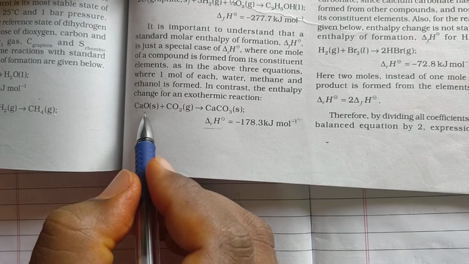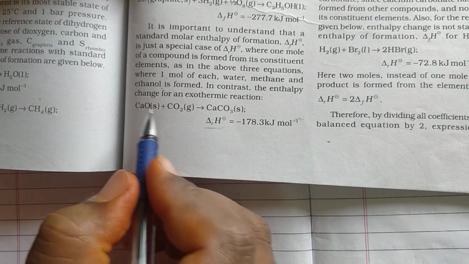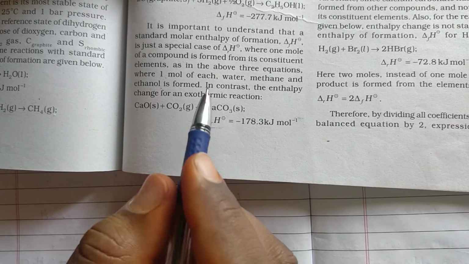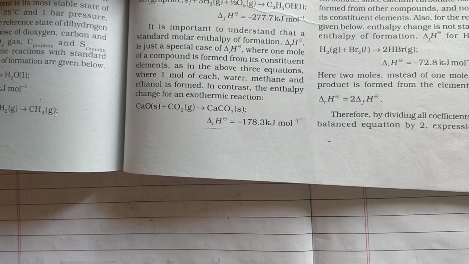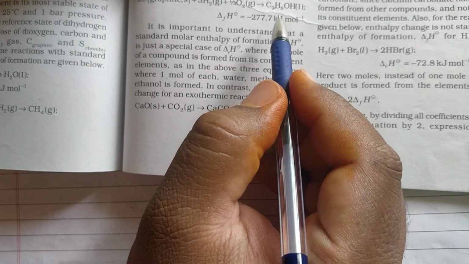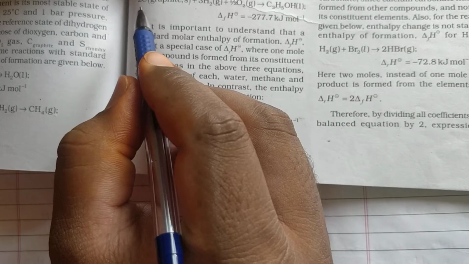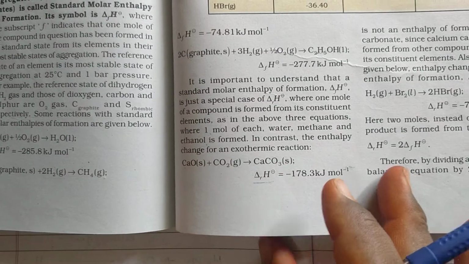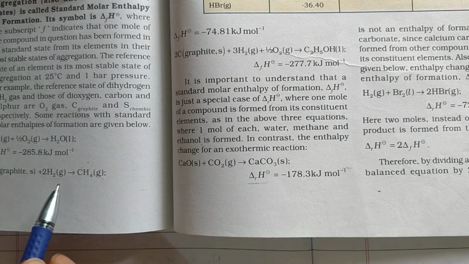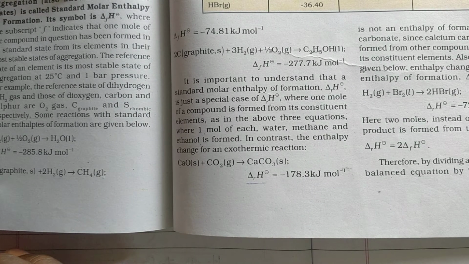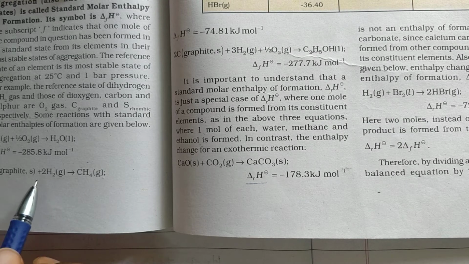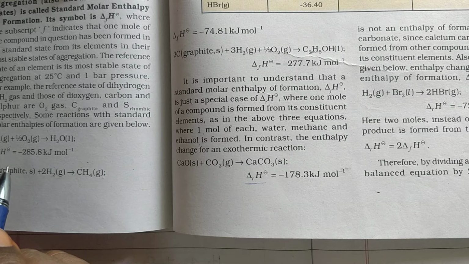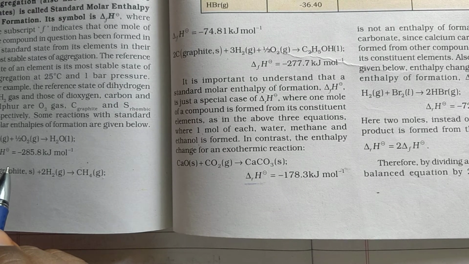But here we have taken calcium oxide and CO2. Those are not elements. Till now, whatever examples we have taken, those are elements. See, ethanol, C2H5OH, carbon, hydrogen, oxygen we have taken in their elementary states. Okay, CH4, carbon and hydrogen. So we have taken them in elementary states. H2 and O2, these are all taken in elementary states. So those are all called standard enthalpy of formation only.